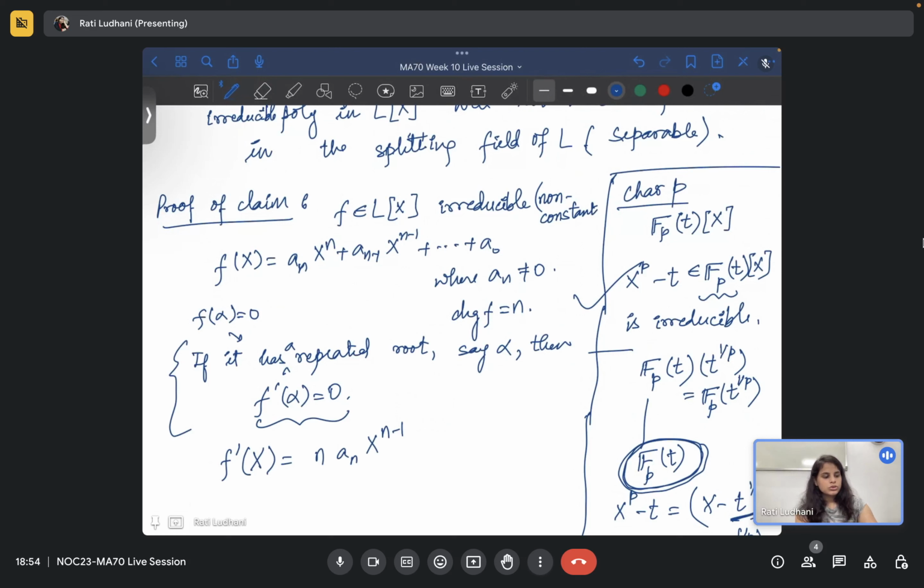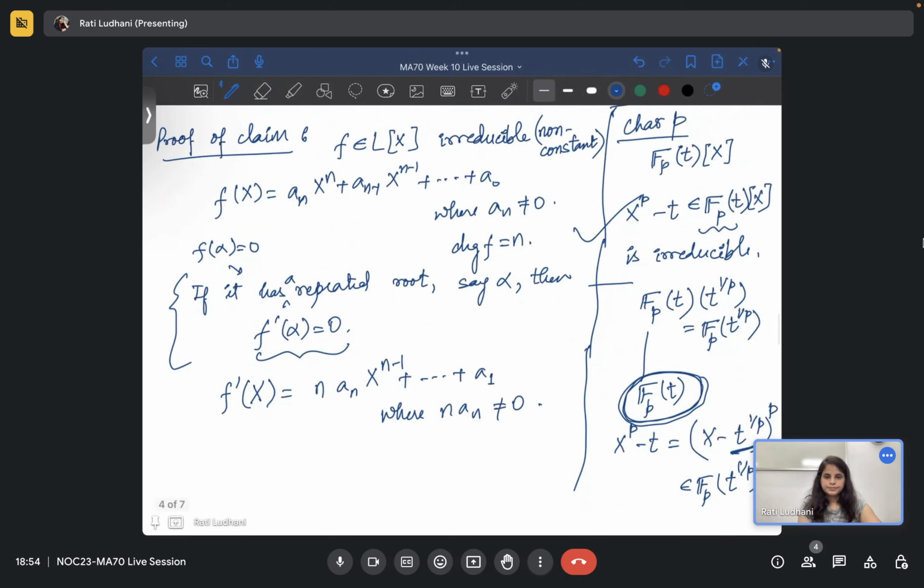So this is non-constant, so you will have something like a0 plus up to an, where n is at least 1, and so x raised to power n minus 1 could be just x raised to power 0. But since an is non-zero and n is non-zero, this will not be 0.